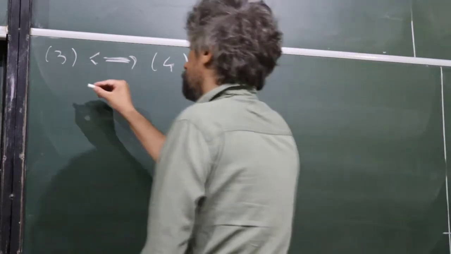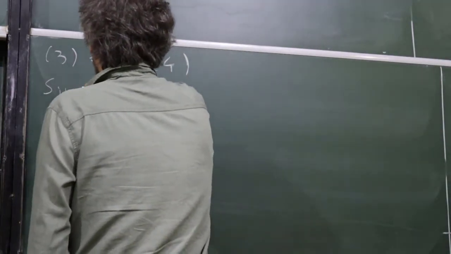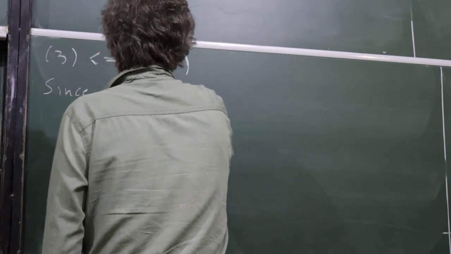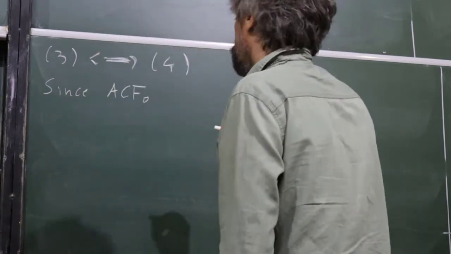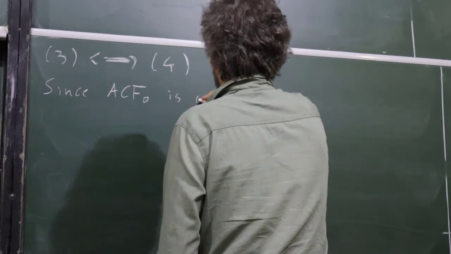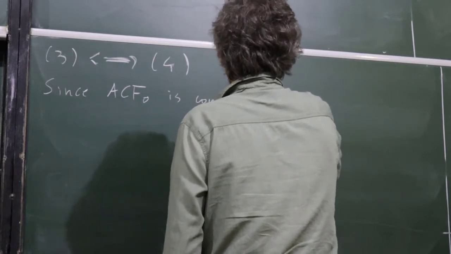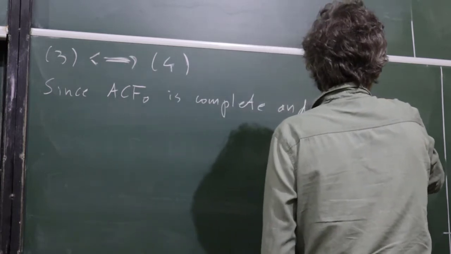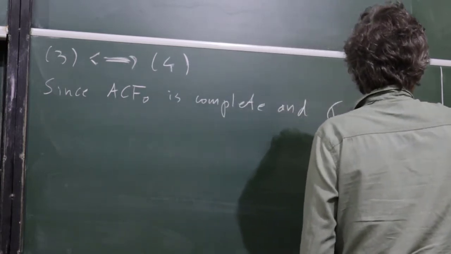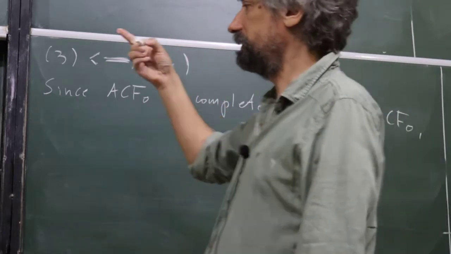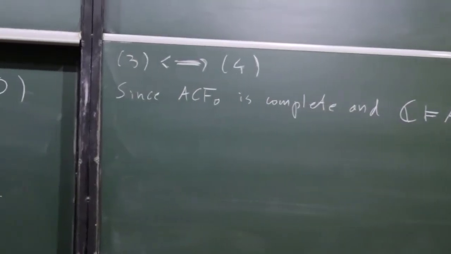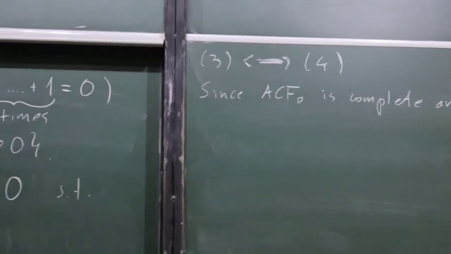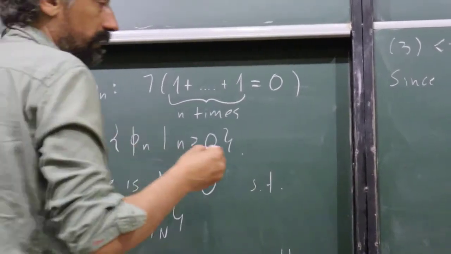So since ACF0 is complete, and C is a model of ACF0, then this equivalence is exactly the other part of the problem we used before.